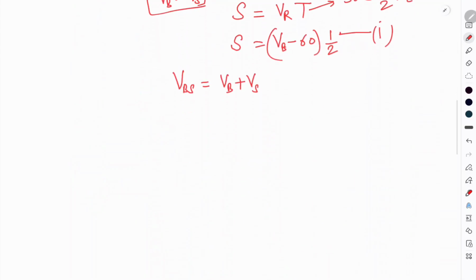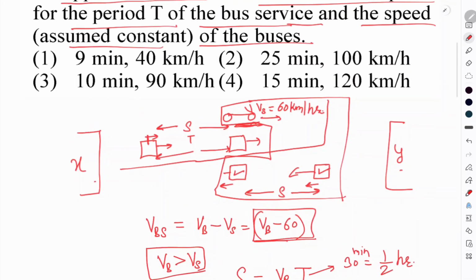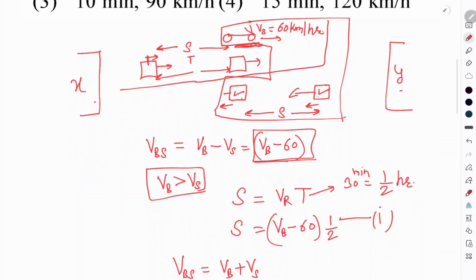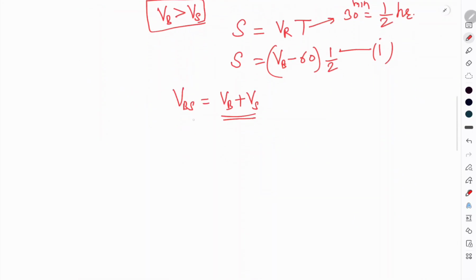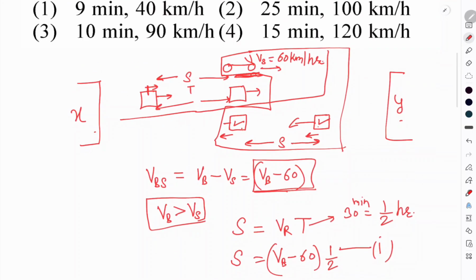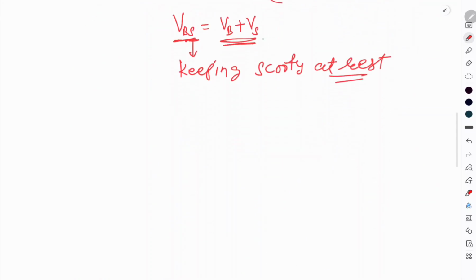The gap between two buses is S. If we say relative velocity of bus with respect to the scooty, it means we are keeping the scooty at rest. So this bus will cover this distance with a relative velocity of Vb plus Vs.